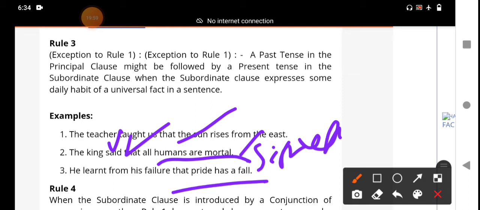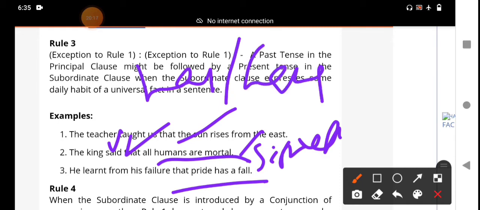We should follow that principle. He learned from his failure. We should learn from our failures. Pride has a fall downwards. But "has" and "have" indicate the present tense. What is the past tense of has, have? Had.